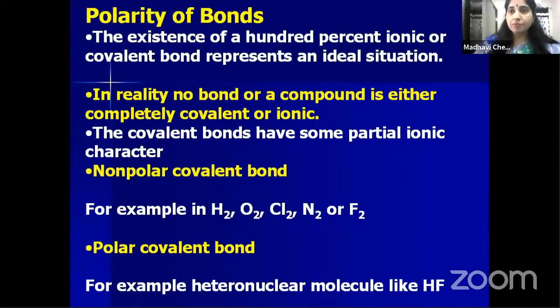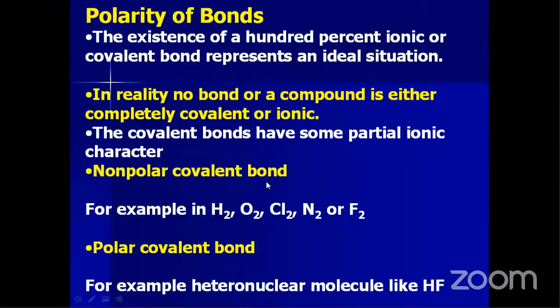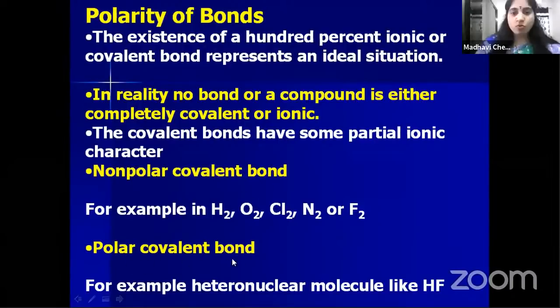So even ionic compounds also have some partial covalent nature, and covalent compounds also have some partial ionic nature, right? So first let us see how some covalent compounds have partial ionic character. Covalent compounds can be divided into two categories: non-polar covalent bond and polar covalent bond.